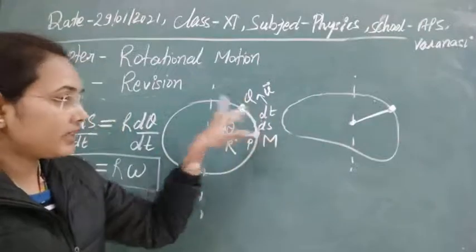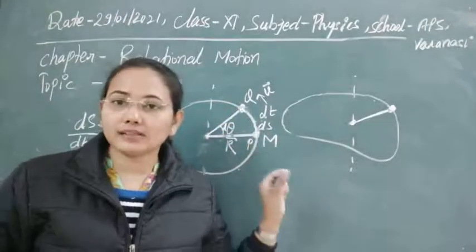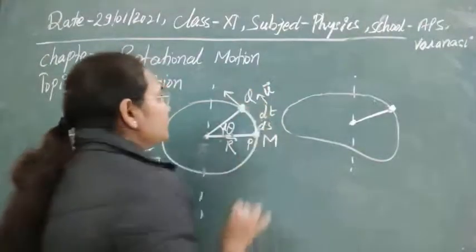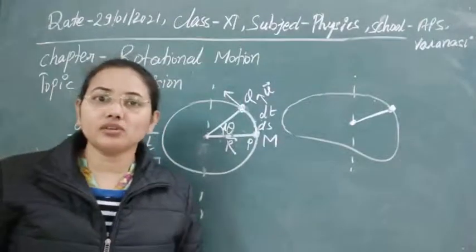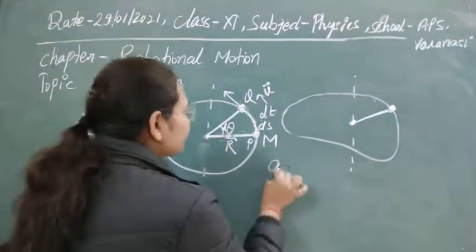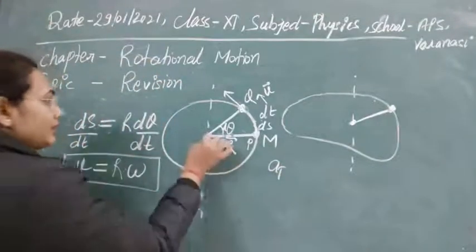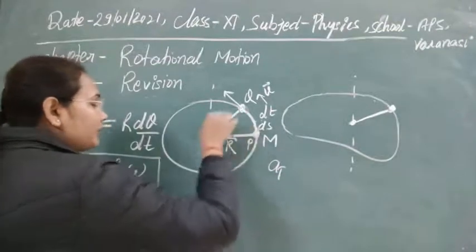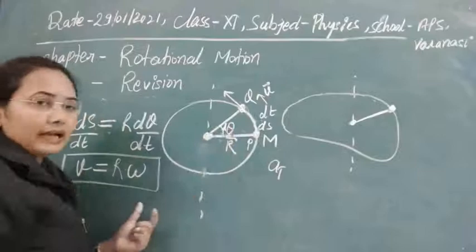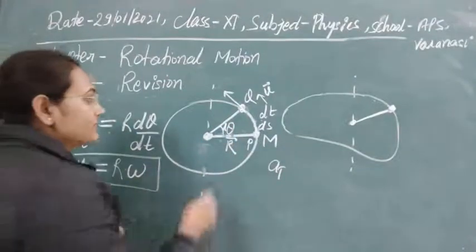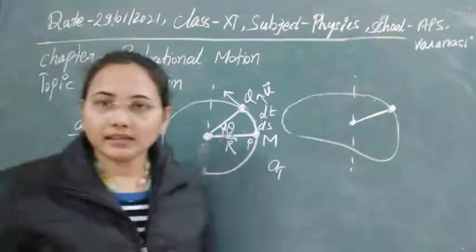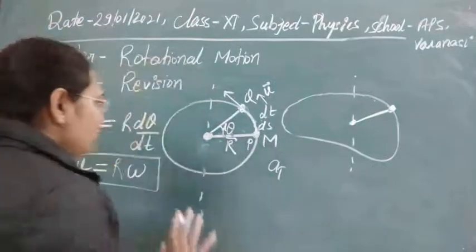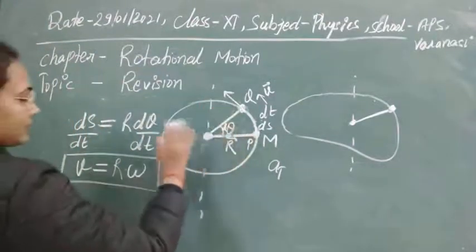The direction of translational acceleration is along the tangent. So at any point the tangent will represent its direction. That's why you can also call this acceleration tangential acceleration, and we can denote it by a_T here. The second type of acceleration is due to the displacement at this center. So the rate of change of angular velocity will provide you the angular acceleration, and the other we can call radial acceleration here. Clear? I think there is no confusion at all in that case. So obviously this is our simple angular acceleration here.